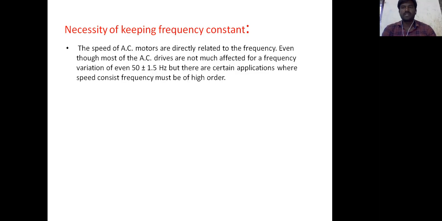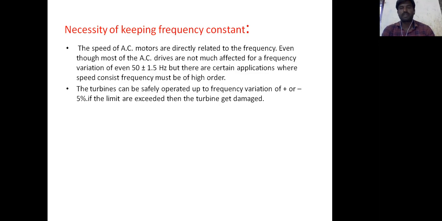So, to maintain the constant frequency, the next point is that the turbine can be safely operated up to frequency variations of plus or minus 5 percent. If the limit is exceeded, then the turbine gets damaged, since it can be safely operated only within limits of rotating mechanical force.